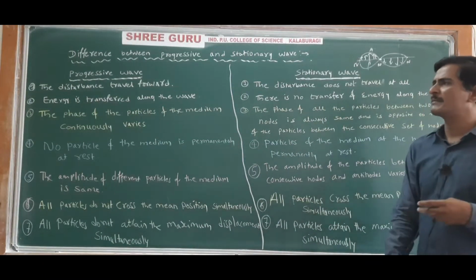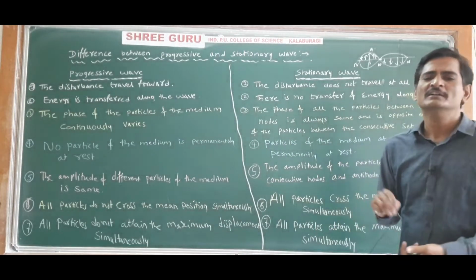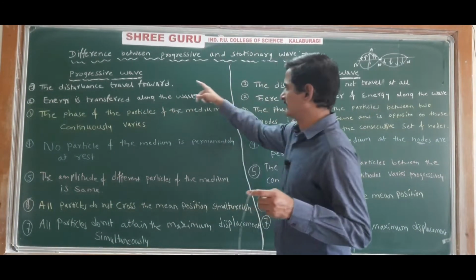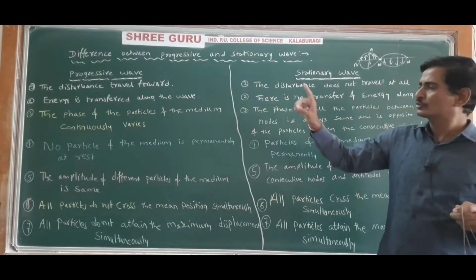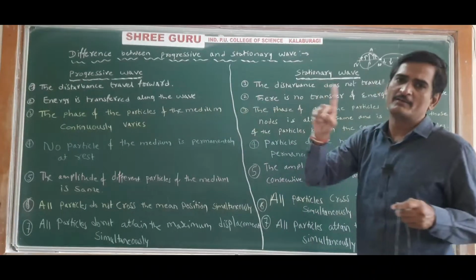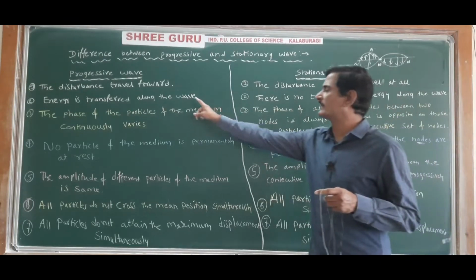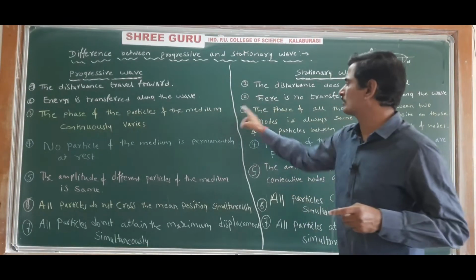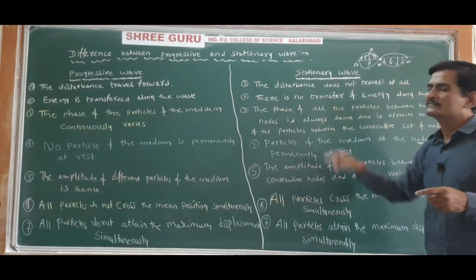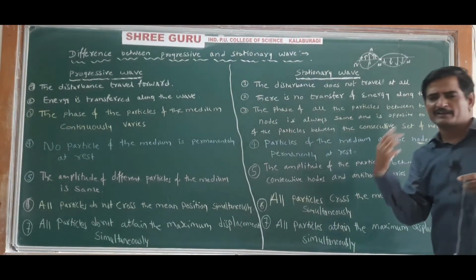So this question may be for 5 marks or maybe for 3 marks. If it is for 3 marks, minimum you have to write 3 points. 3 points here, 3 points here. So 1 point on both of the sides, then you will get 1 mark. On both sides 1 more point, you will get 2 marks. On both sides 1 more point, you will get 3 marks. So 3 points in progressive wave, 3 points in the stationary wave if it is for 3 marks.